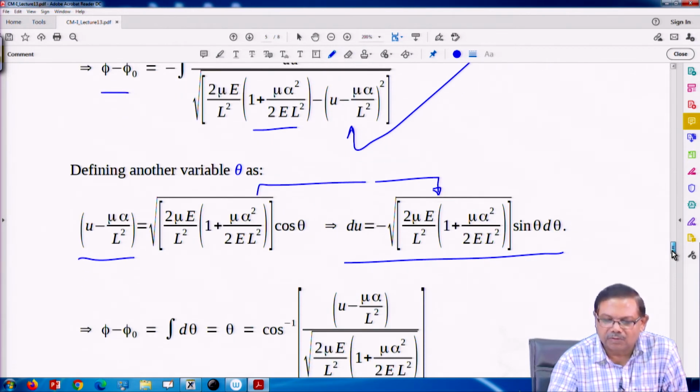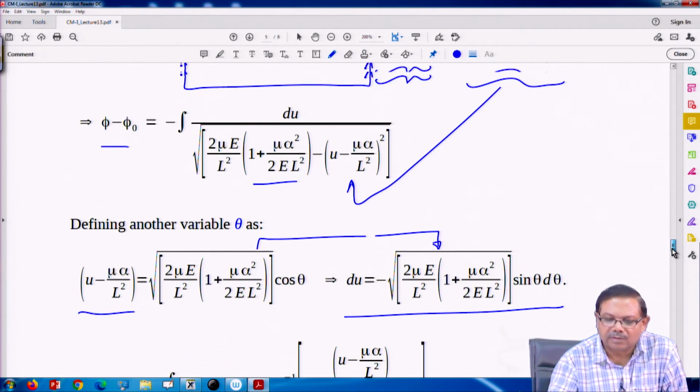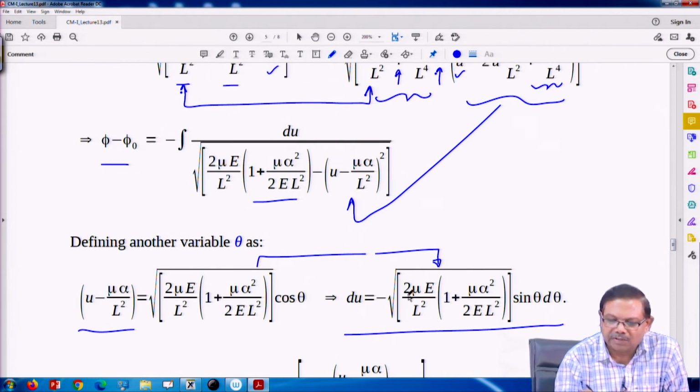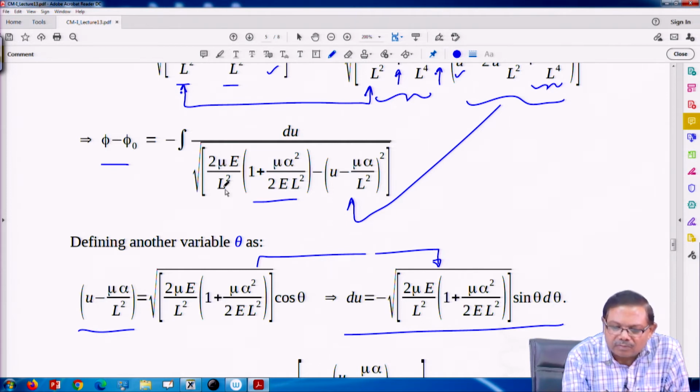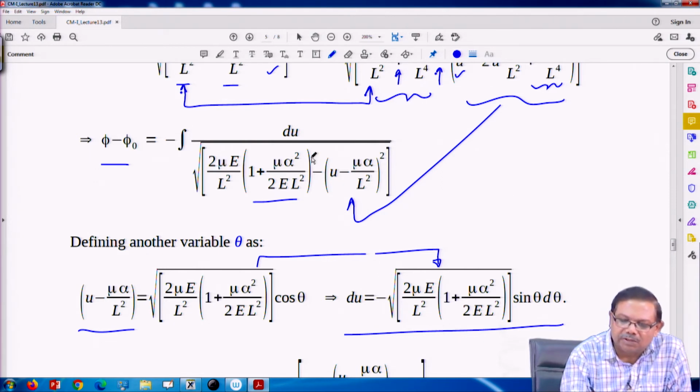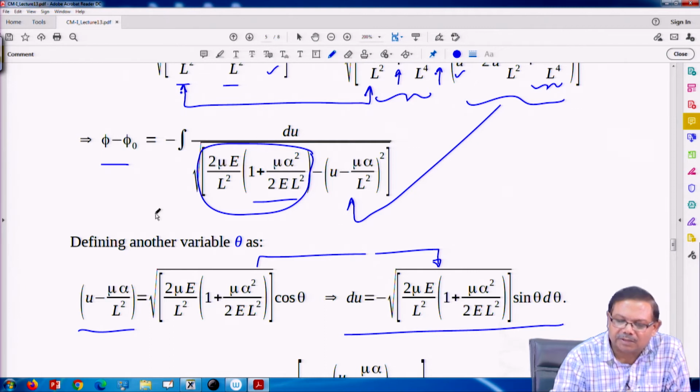Okay. So, what happens if I put this substitution? So, this term goes outside under root, and du will produce precisely the same term. So, this term will go outside and it will come above with d theta, that will cancel.